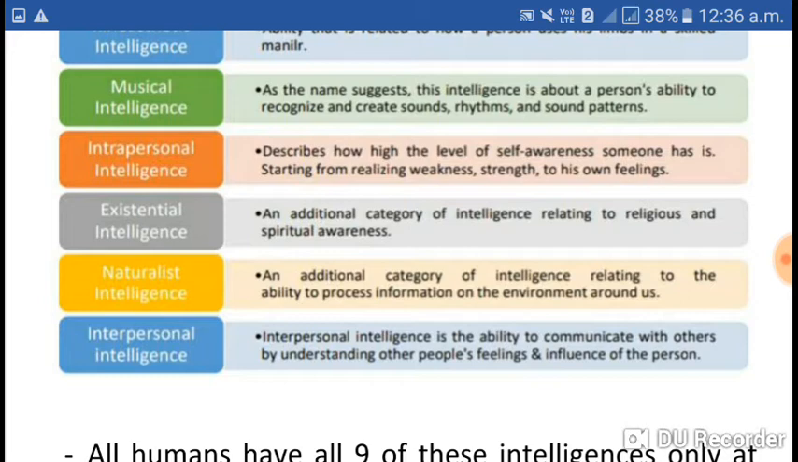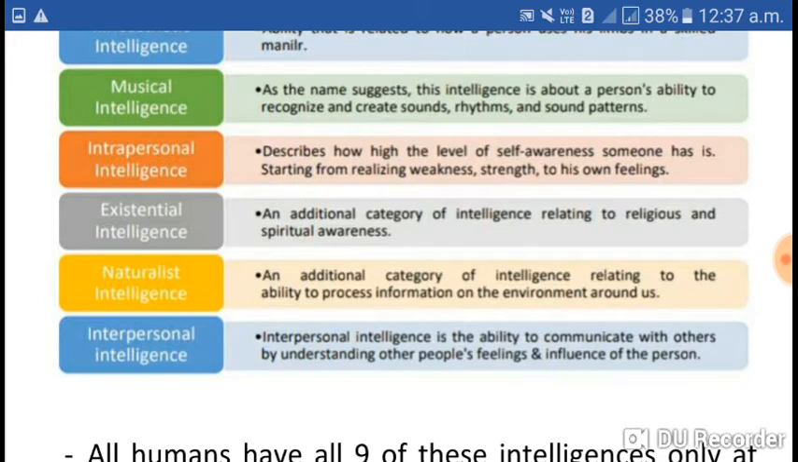Next, existential intelligence. What is existential intelligence? It is a category of intelligence related to religious and spiritual awareness. Yes. And next is naturalist intelligence. From its name, naturalist, from nature, it's a category of intelligence which is related to the ability to process information on the environment around us, related to the natural things, nature, environment.